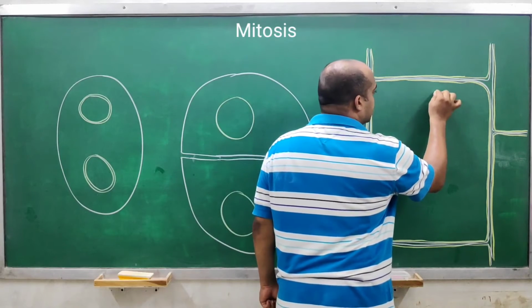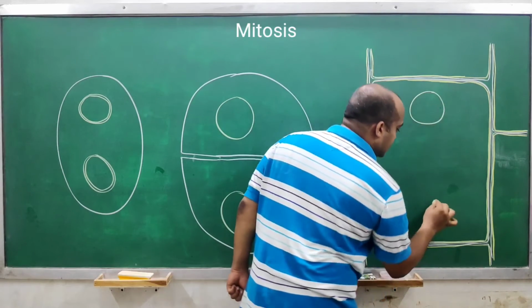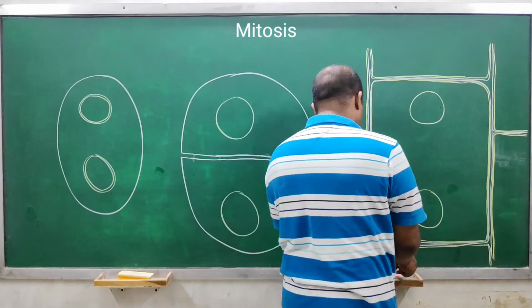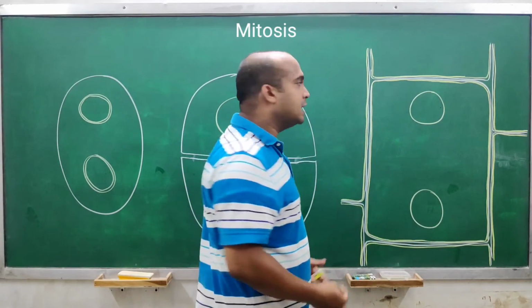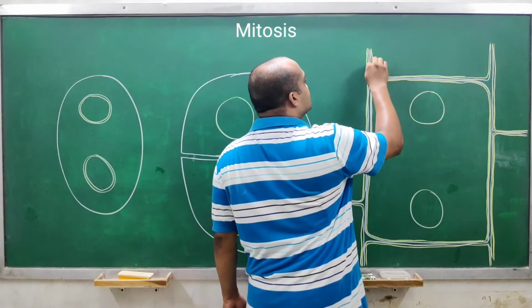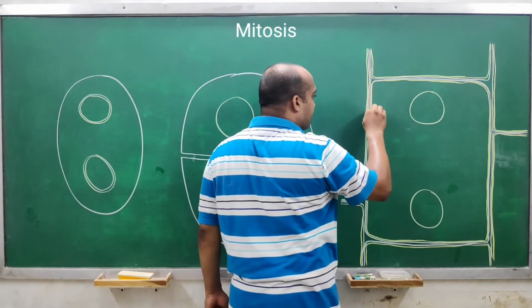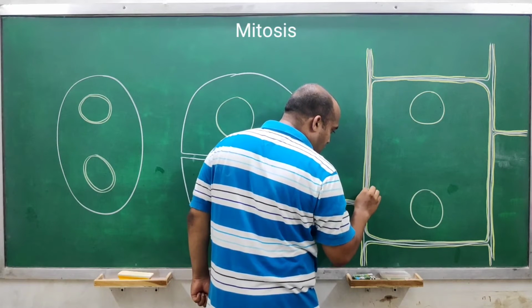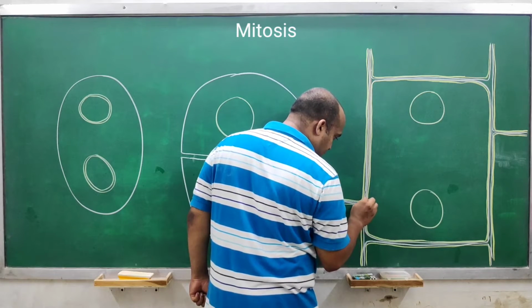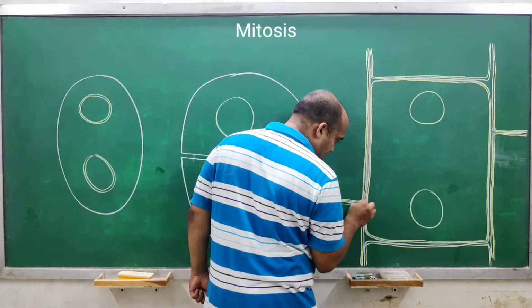Okay, there is nucleus also. There are two nuclei in this cell because it has completed its karyokinesis and now it is about to begin its cytokinesis. Let's say this is middle lamella, which is present between primary cell walls of two adjacent cells.